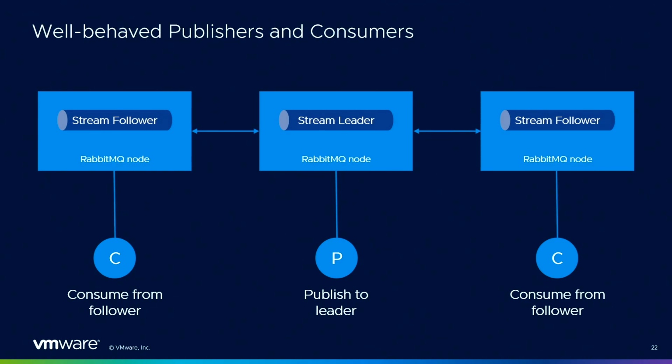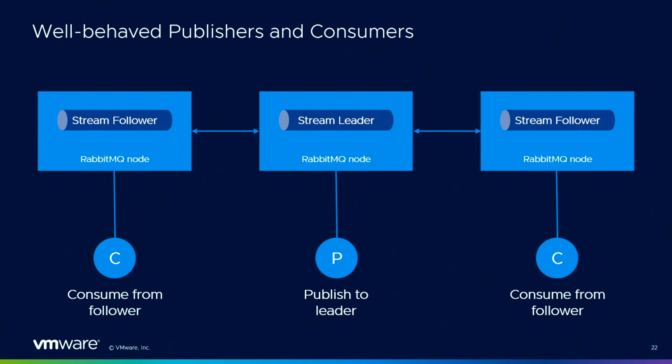It's also possible for the application to implement data locality. Imagine that you want to publish to a stream. You can find out about the topology of the stream from your application and locate the node that hosts the leader of the stream you want to publish to. So you connect to this node and you avoid network hops between the nodes of the cluster.